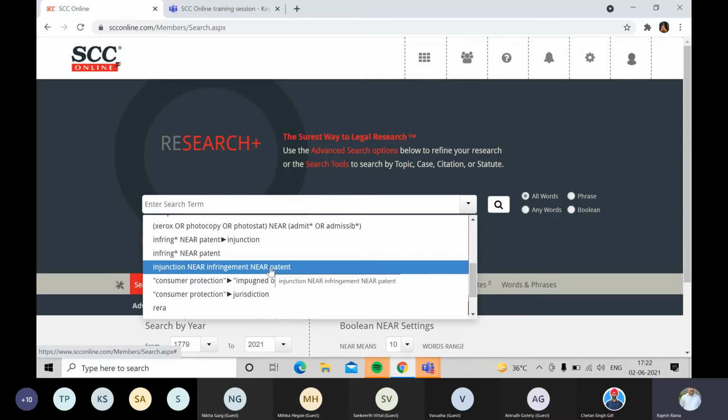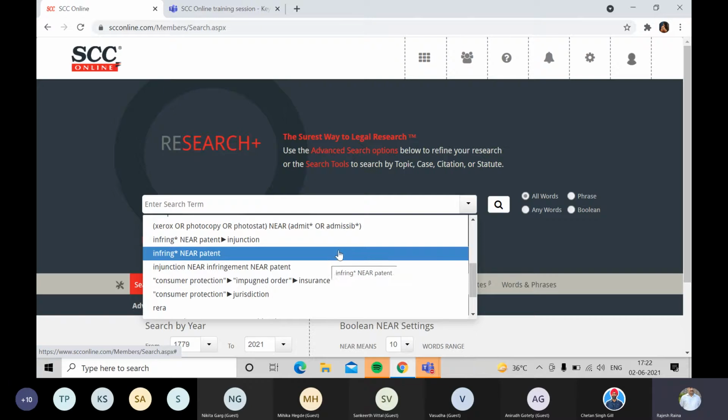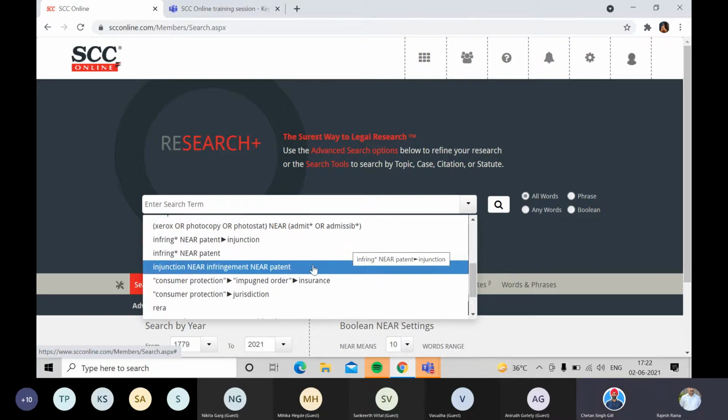Okay, it's talking about the injunction and infringement of a patent. Great, is that right, what you're looking for? Yes. So the query was that we were looking for infringement of patents, or patents infringed, and the case where the injunction has been asked for.